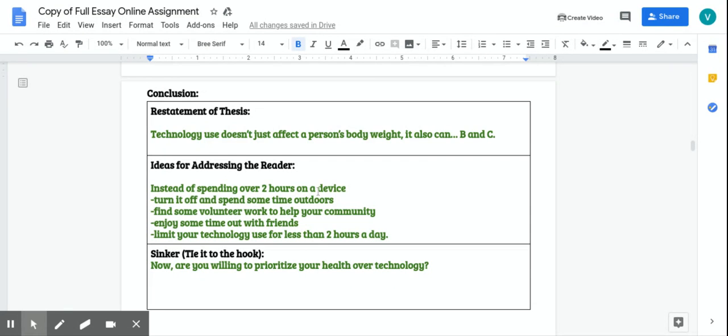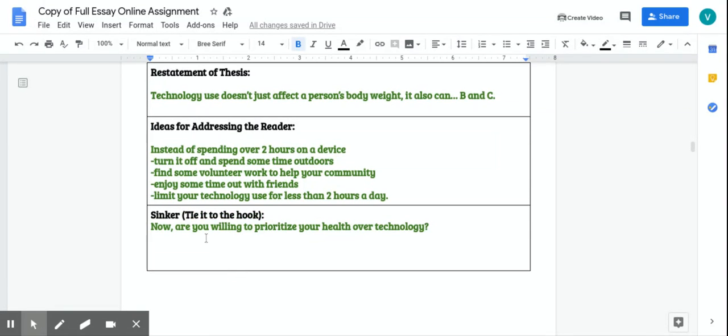Instead of spending over 2 hours on devices, it'd be a good idea to turn off the phones and spend some time outdoors or find some volunteer work to help your community. How about enjoy some time out with friends, or even limit your technology use to less than 2 hours a day. Okay, so those are just some ideas that I could write when I address my reader. Again, this is like the call to action.